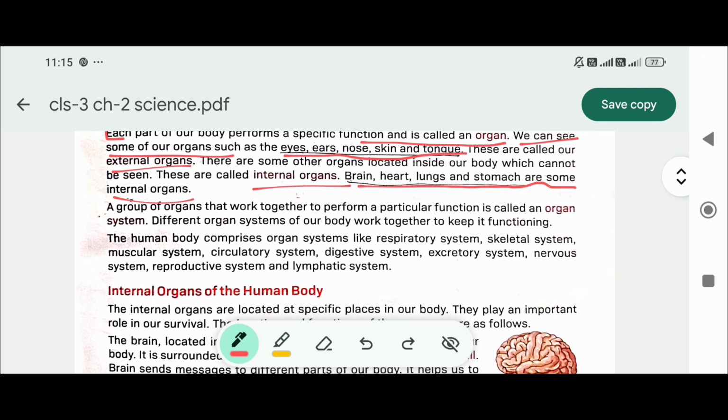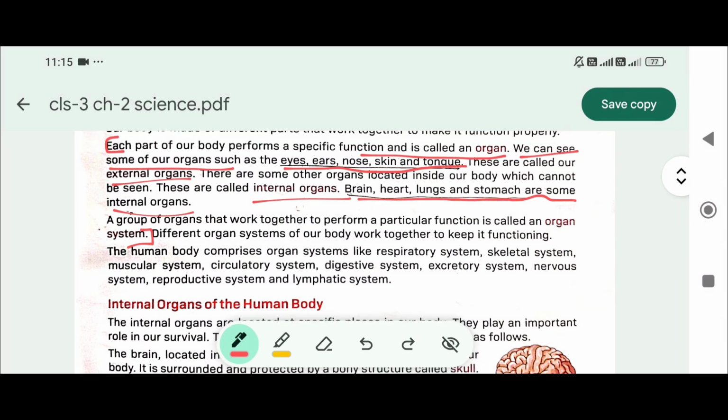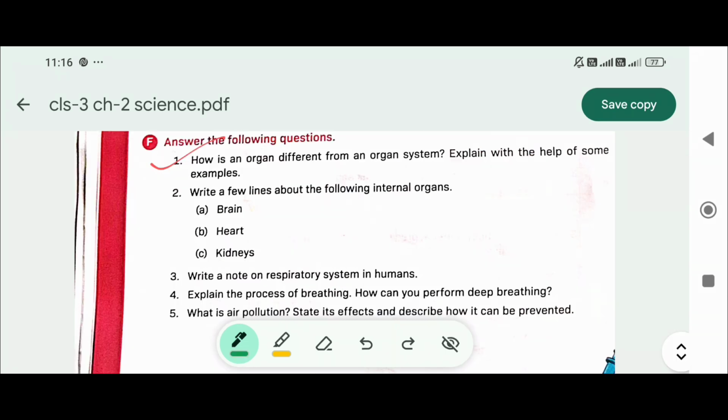While a group of organs that work together to perform a particular function is called an organ system. Examples of organ systems are respiratory system, skeletal system, muscular system, circulatory system, digestive system, excretory system, nervous system, reproductive system, lymphatic system. You can write 2-3 examples. That is the answer to the question. Question number 2.